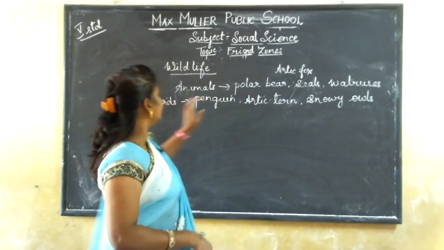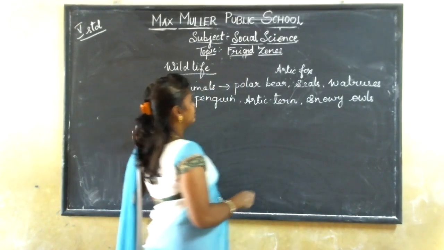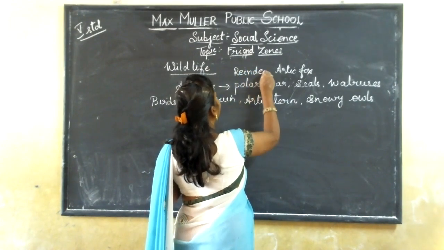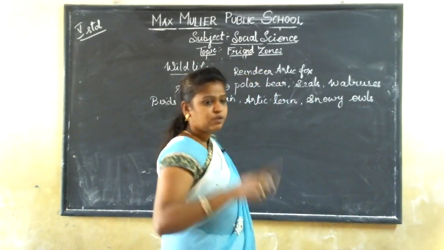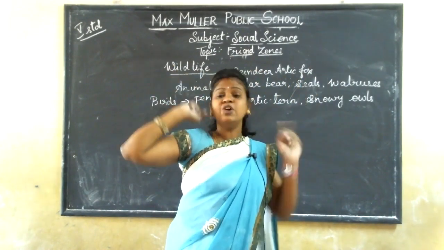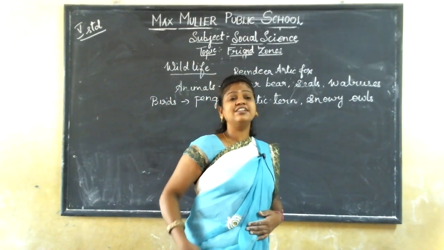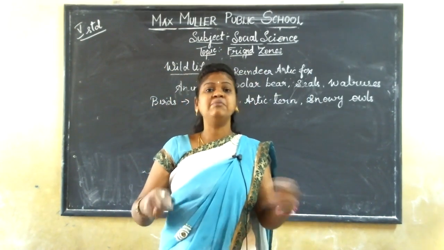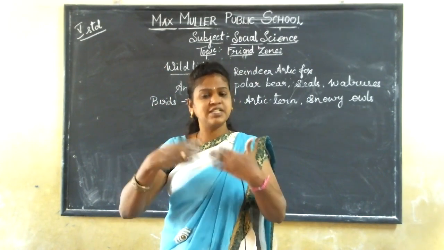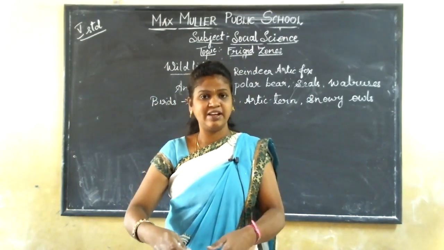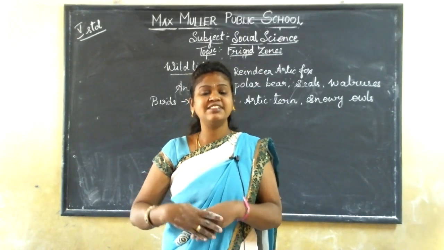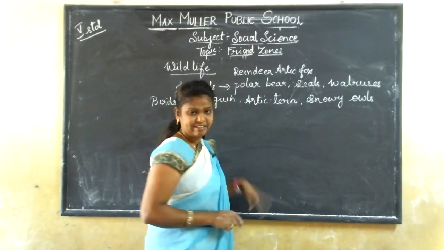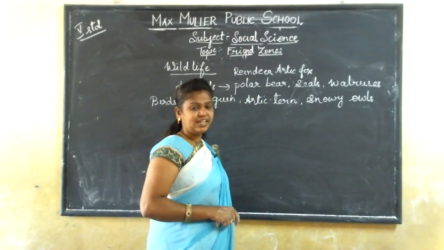So here in frigid zones, you can find an animal called reindeer, which has very long horns. You can see during summer Santa Claus singing jingle bell, jingle bell, moving in a sledge, in a vehicle. In that vehicle, you can see some deer. These deer are called reindeer, which are found in the frigid zone.